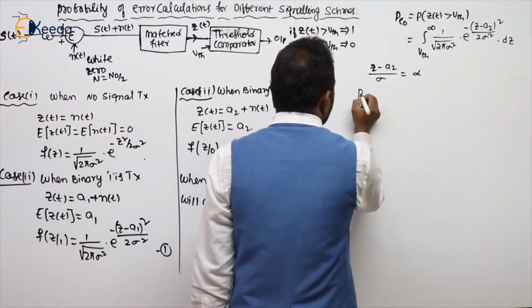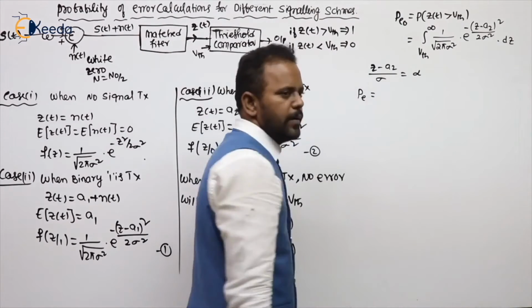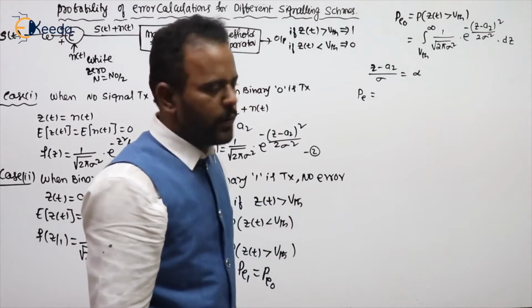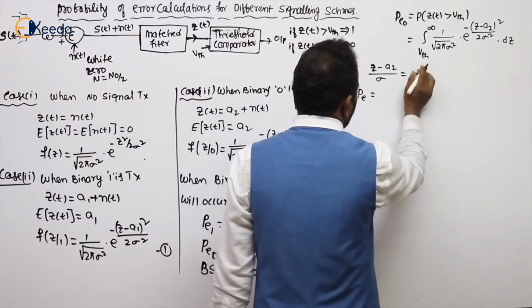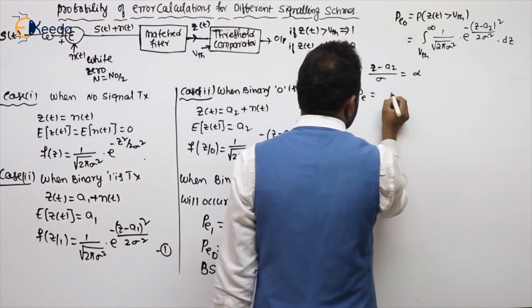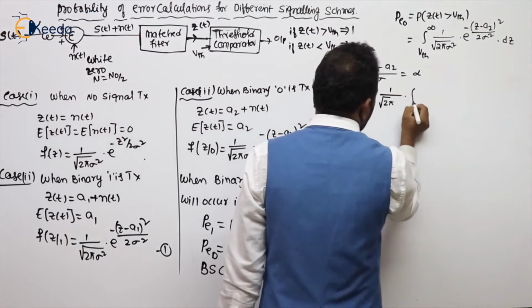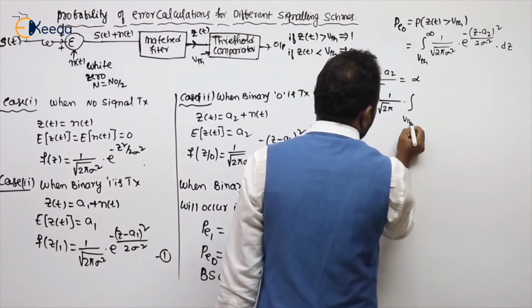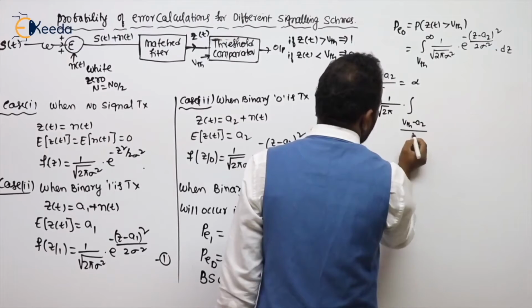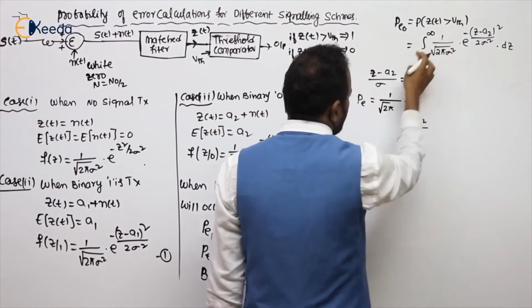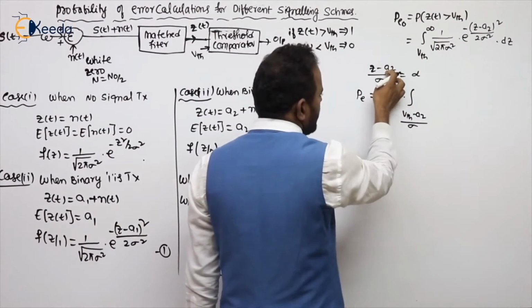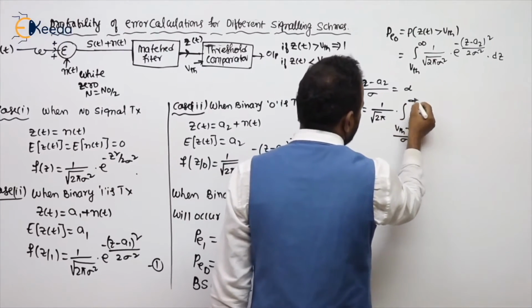Now the probability of error is common, because for 0 and 1 it is the same. What is the lower limit for z? VTH. So 1 divided by root 2 pi is written outside. The lower limit is VTH minus A2 by sigma, and the upper limit is infinity.